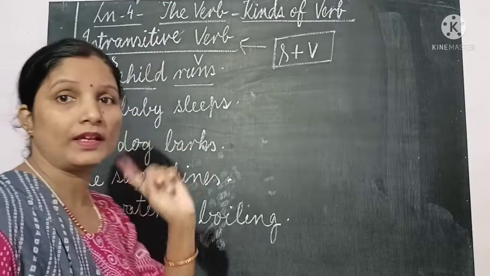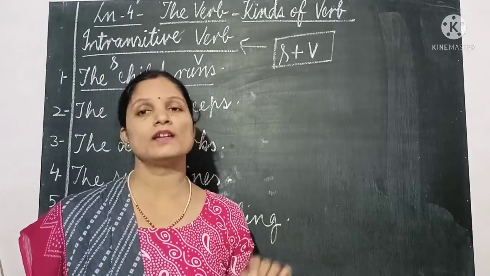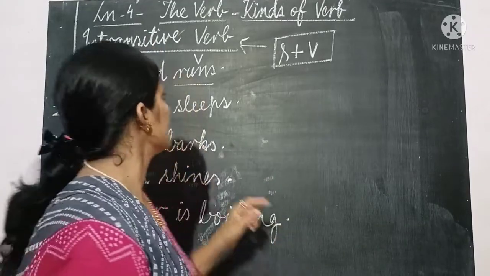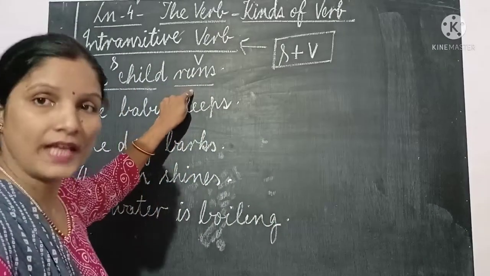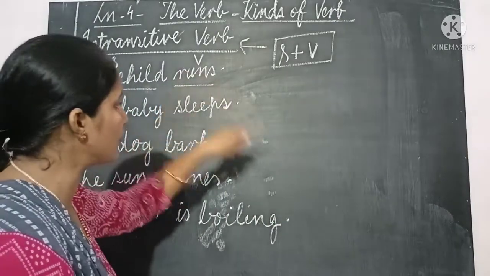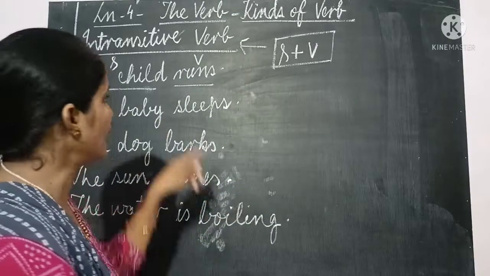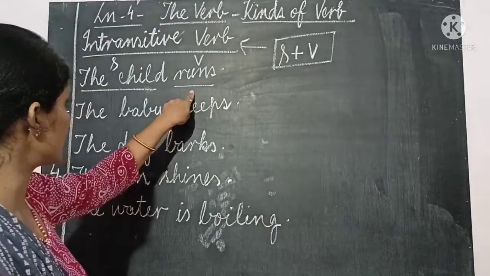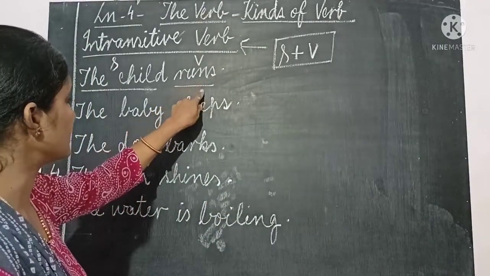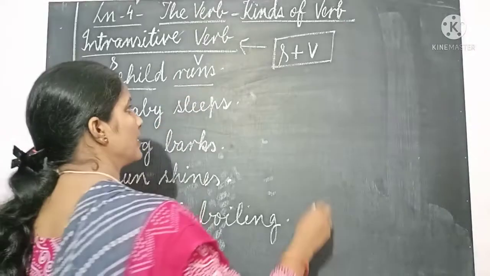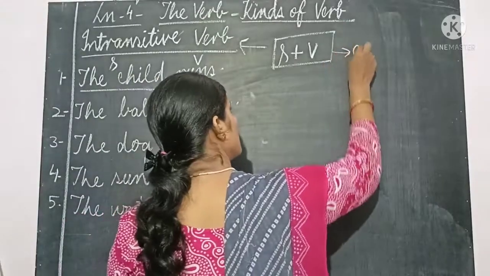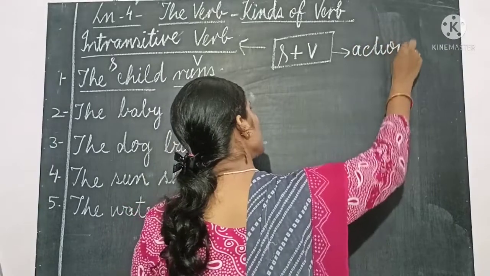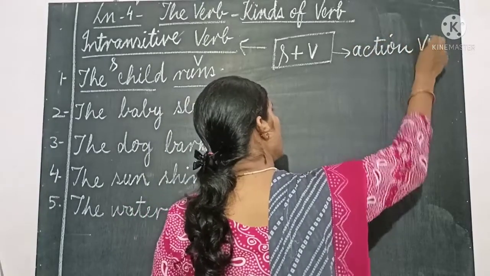But one common thing in transitive verb and intransitive verb, what? That the verb will always be an action verb. Okay, in transitive verb you have seen action verb, and here also you just check, action verb is there. It means the verb will always be an action verb but without object.